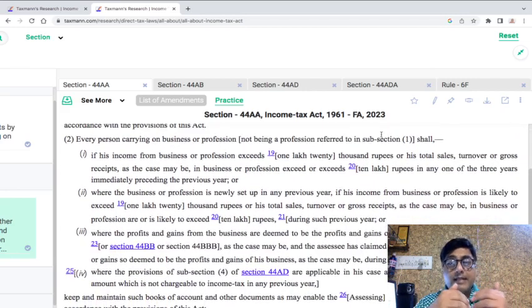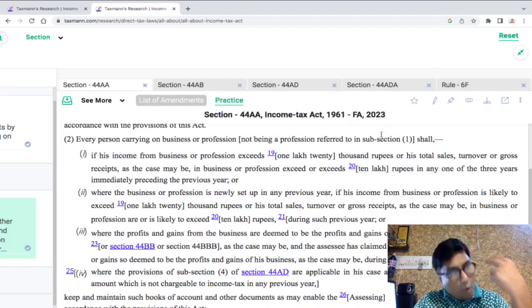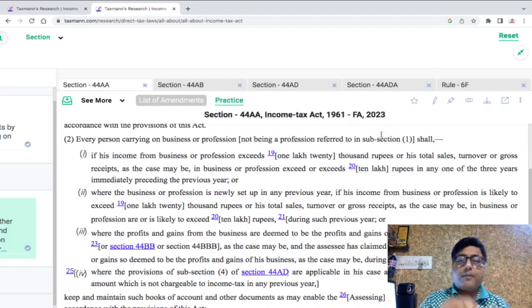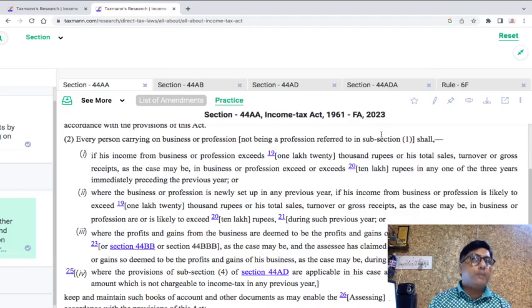They say that every person carrying on a business not being a profession referred to in subsection 1, meaning thereby if you are carrying out an activity which is not a profession referred to in subsection 1, meaning thereby it is not a specified profession, meaning thereby if somebody is carrying out a business or a non-specified profession, then it has to be dealt with which is not covered by subsection 1. So in that case you have to go by subsection 2, and subsection 2 talks about when the books of accounts are required to be maintained.